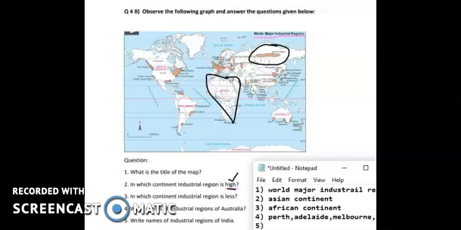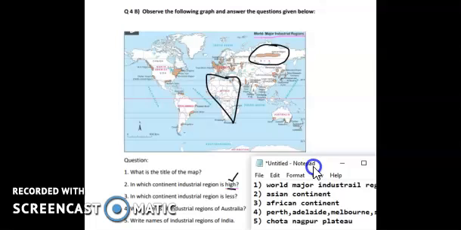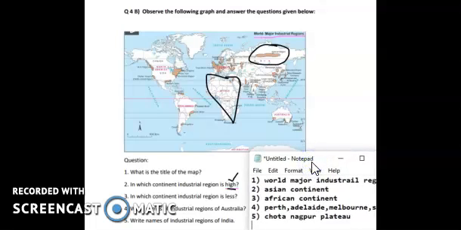Next is the fifth one. So in the fifth, write the names of industrial regions in India. So where are the industrial regions in India? You can write the name as Chota Nagpur Plateau. Okay, so you can also give other names like Mumbai-Pune Corridor. So these are the two names which I have suggested. You can give more than that also.